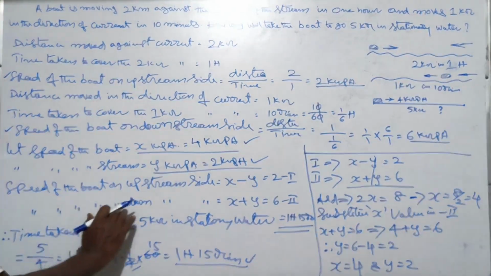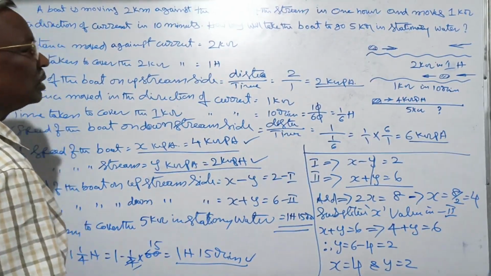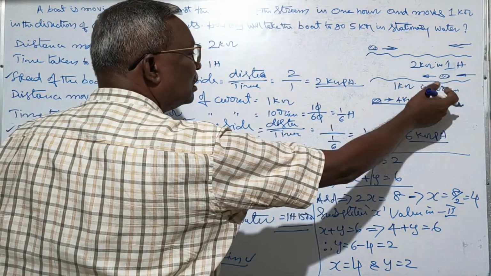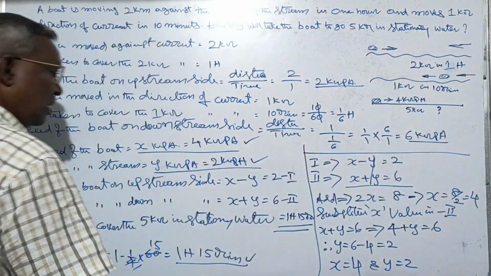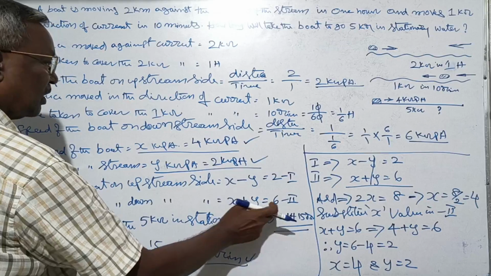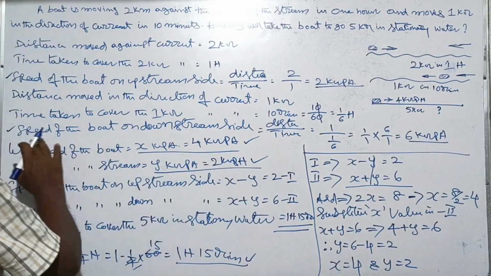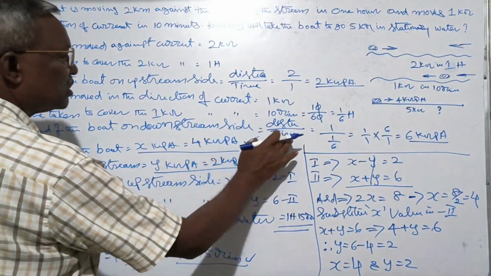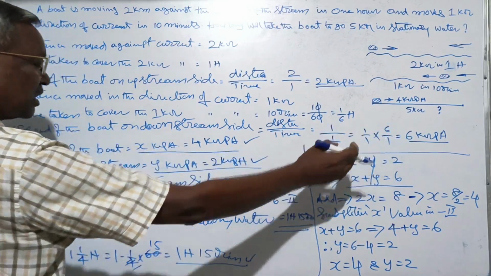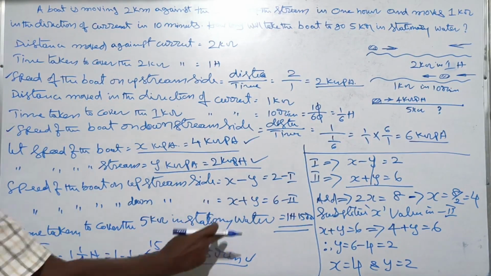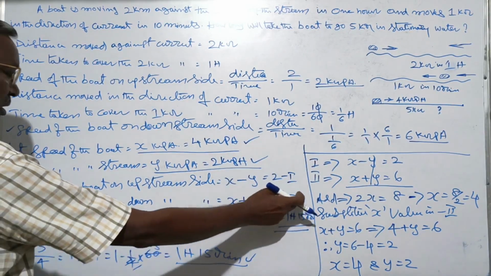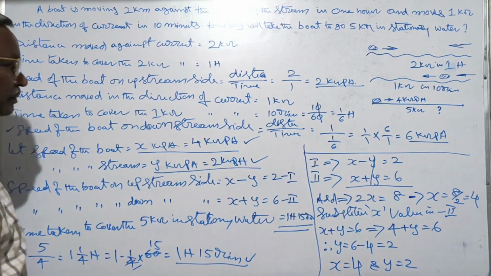Similarly, the speed of the boat on the downstream side, it is helping, so that means x plus y, is equal to 6 kmph. x plus y is equal to 6, equation number 2.